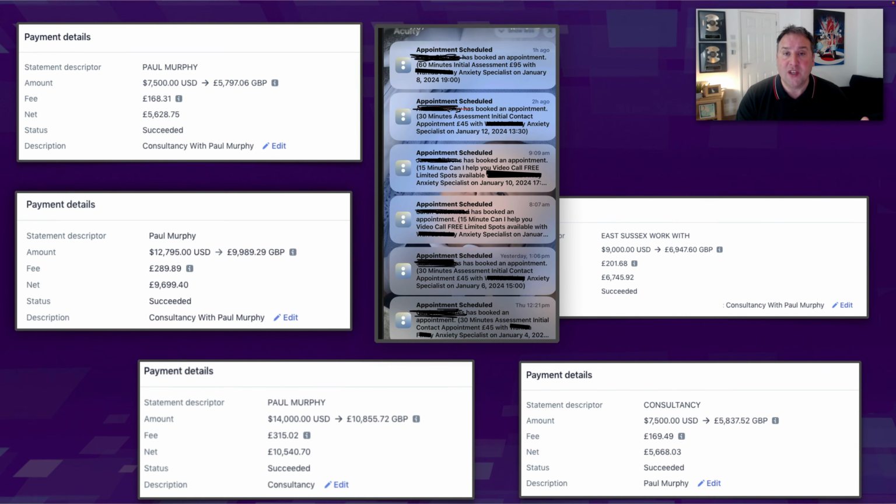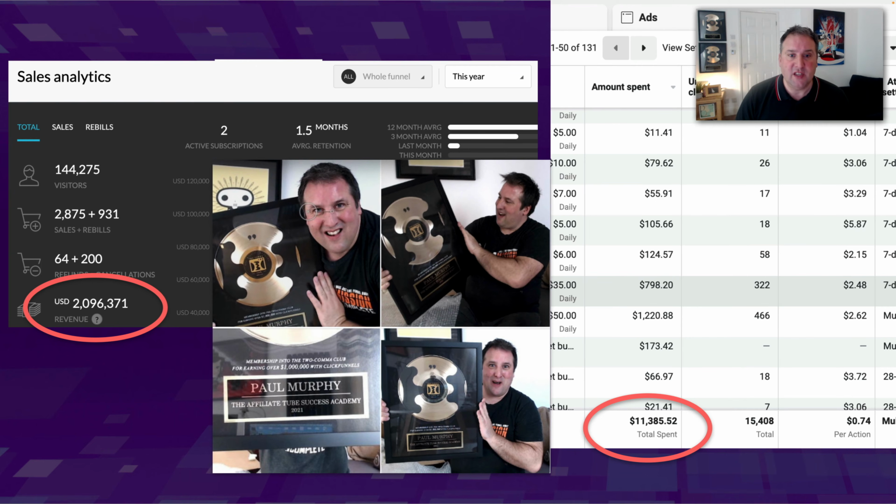The same way you guys are going to use it is to get clients, right? And this is one of my students who's actually charging £45 per call. It's about $60, $70 per call just to get on a call with her using these methods. And I've been able to generate over $7 million in revenue in the last 3 years. And what's interesting about this is that I've only spent just over $12,000 on ads on Facebook ever, since it began, right? It's kind of crazy.